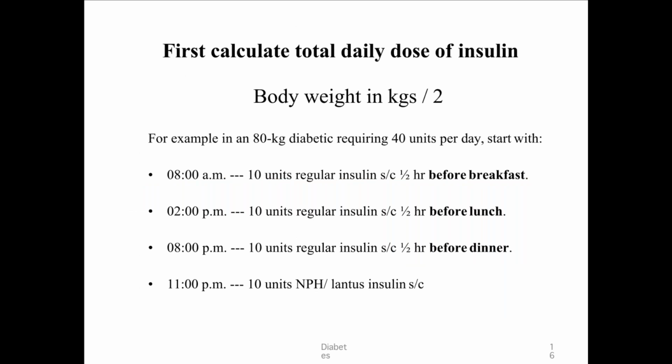First, how do you calculate? You calculate body weight in kgs divided by 2. For example, there is an 80 kg diabetic patient who requires 40 units. You start with in the morning 10 units, in the afternoon 10 units, in the night 10 units. That is your short or ultra short acting. At midnight, I mean at 11 p.m., you give 10 units. That has to be either intermediate acting or long acting.